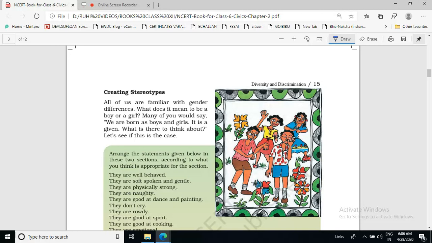We don't want a person who belongs to a particular gender to do the work of another gender. हर जेंडर का जो काम है, he or she has to do only the work according to his or her gender.